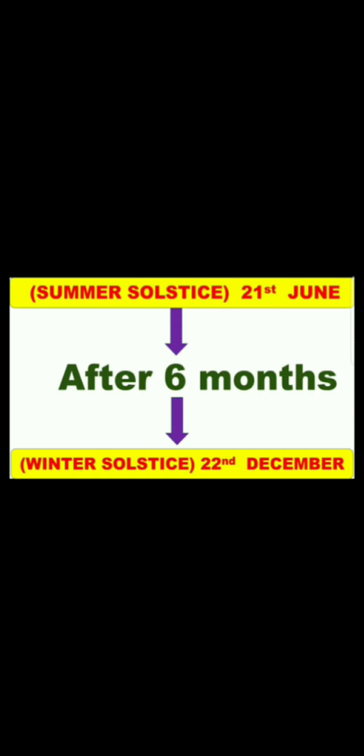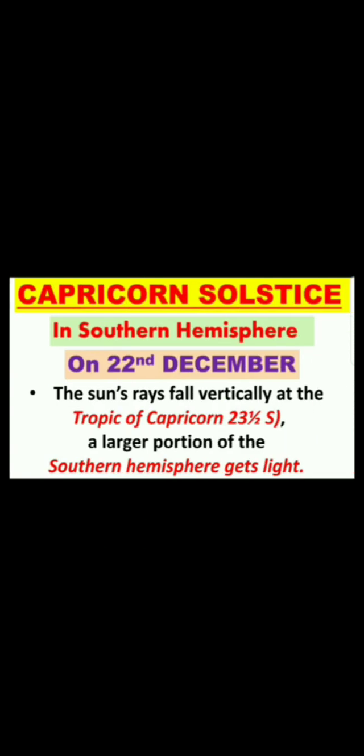Now let us see what happens in the southern hemisphere, that is the Capricorn solstice. Capricorn solstice occurs on 22nd December. Remember this date. And on this day, the sun rays fall vertically at the Tropic of Capricorn, that is 23.5 degrees south, and a large portion of the southern hemisphere gets the light.